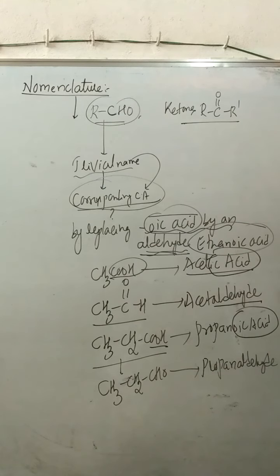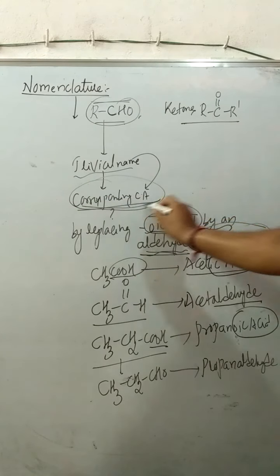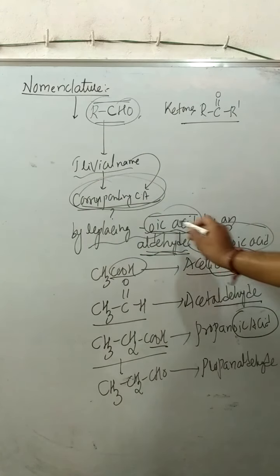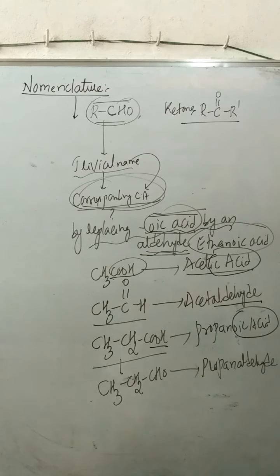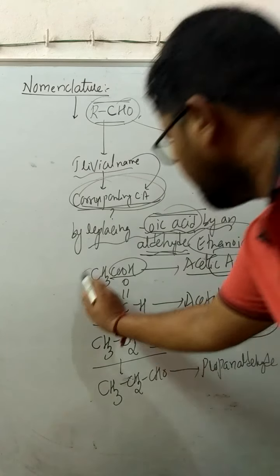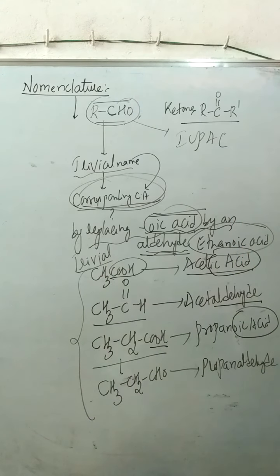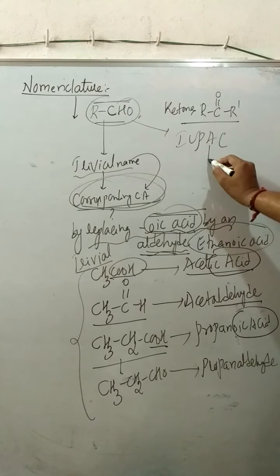So by considering all these examples, the trivial name of an aldehyde is given by the corresponding carboxylic acid by replacing OIC of the carboxylic acid by aldehyde. After knowing this, let us study how to name the same aldehyde with reference to the IUPAC system. What I have discussed now is the trivial system. So according to IUPAC,